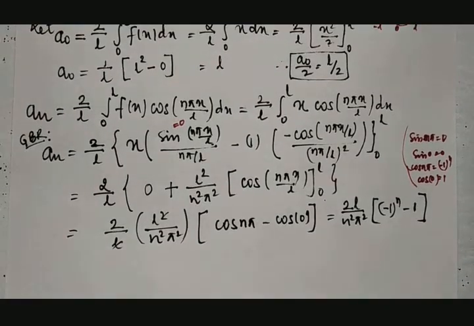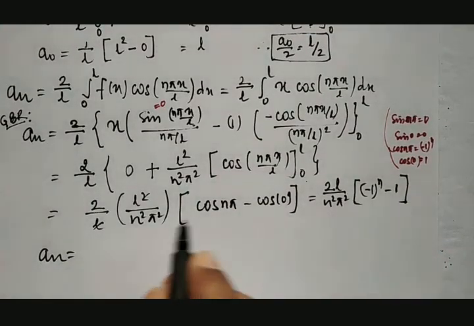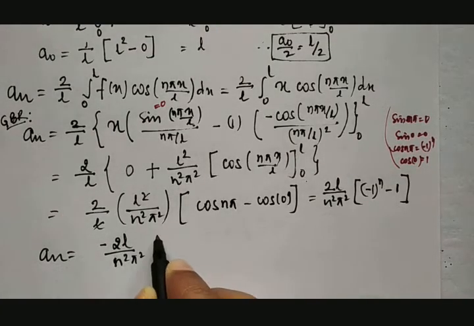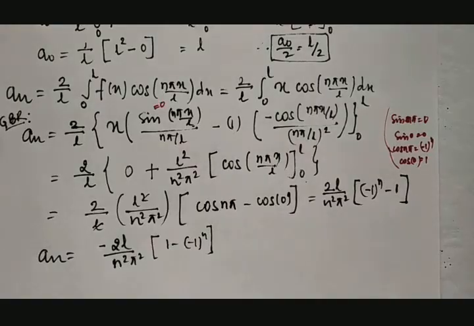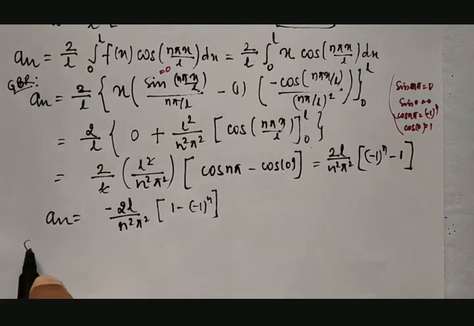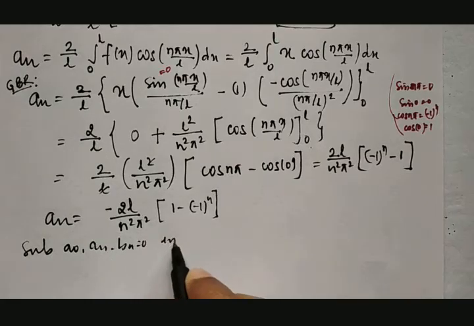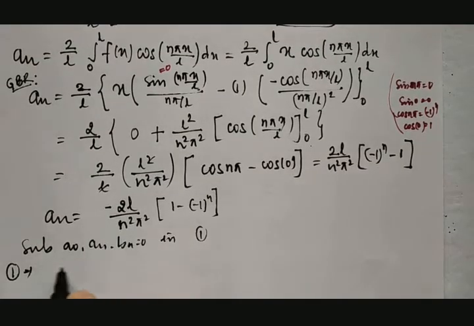Fine. Or else it can be written as an is equal to, take minus common, then shuffle the terms inside the bracket. Then it is minus 2L divided by n square pi square into 1 minus of minus 1 raised to n. Okay, then substitute these values. Substitute the value of a naught, an, bn, which is equal to 0 in equation number 1. Then equation number 1 becomes f of x is equal to a naught by 2.